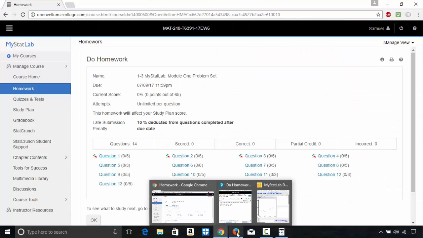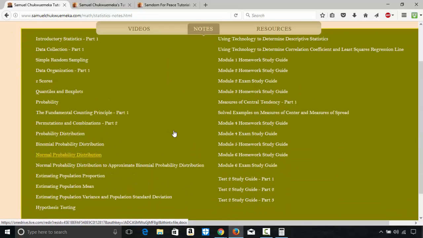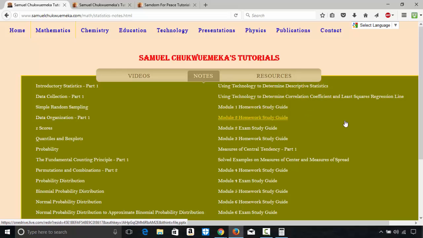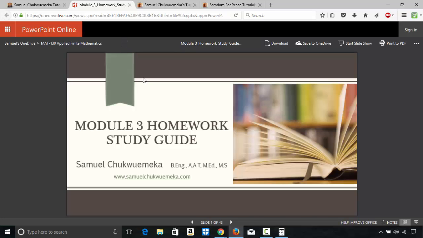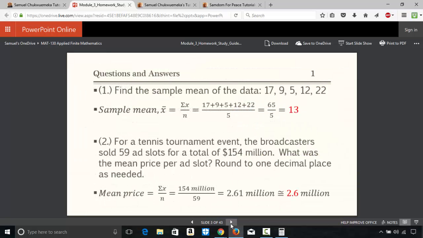So let's get back on my website here on the notes. On the notes section. So I did this question on Module 3 homework study guide, but that was for 130 applied finite mathematics. Okay, so you can look at, just finding the mean.